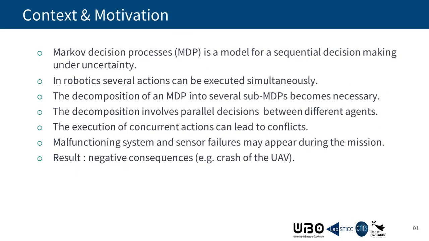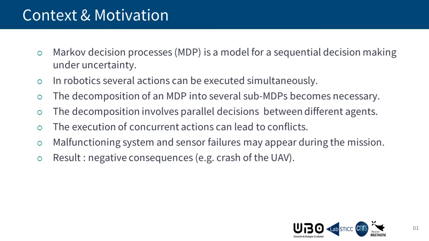Markov decision process has become a standard model for sequential decision making under uncertainty. However, in several fields, such as robotics, several actions can be performed simultaneously. Moreover, with the increase of the complexity of missions, the decomposition of an MDP into several sub-MDPs becomes necessary.